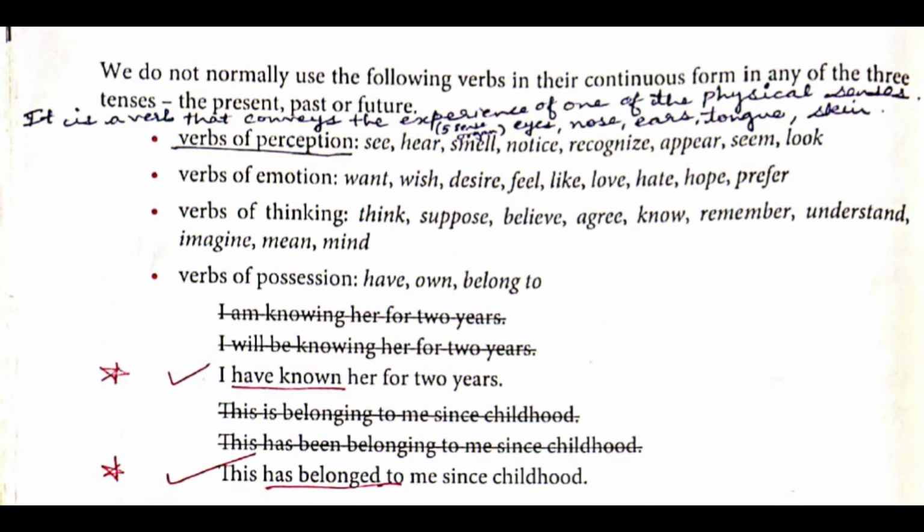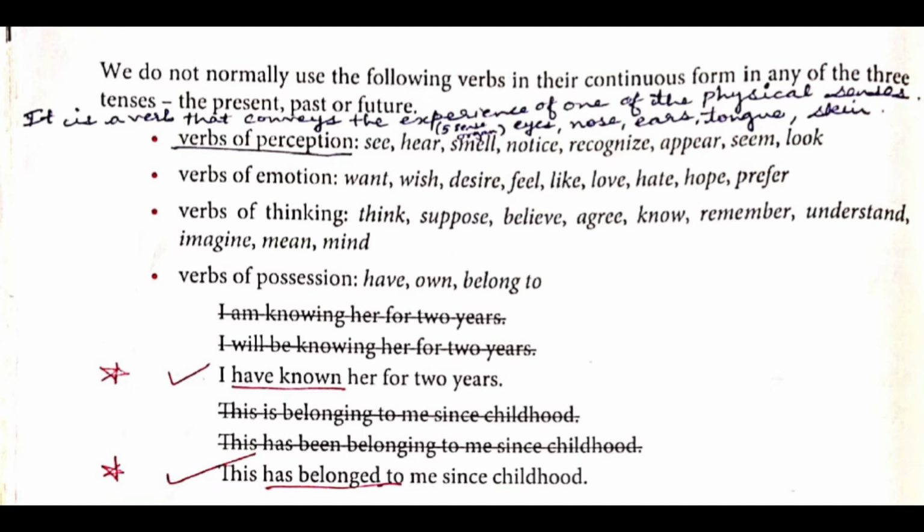Next one, on page number 122, we do not normally use the following verbs in their continuous form in any of the three tenses. That is the present tense, past tense or future tense. Means what, they will remain the same. You won't add ing, you won't add ed or anything else. Given over here, verbs of perception. Prior also in one of the videos I had explained what verbs of perception are. That is your sense organs which are being used over here: eyes, nose, skin, ears and the other.